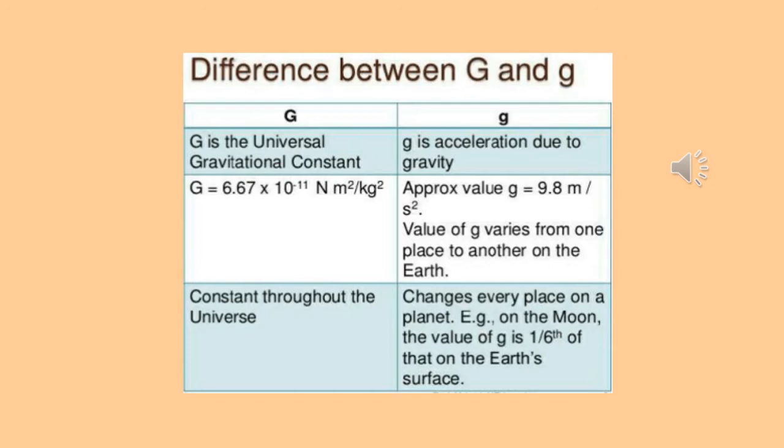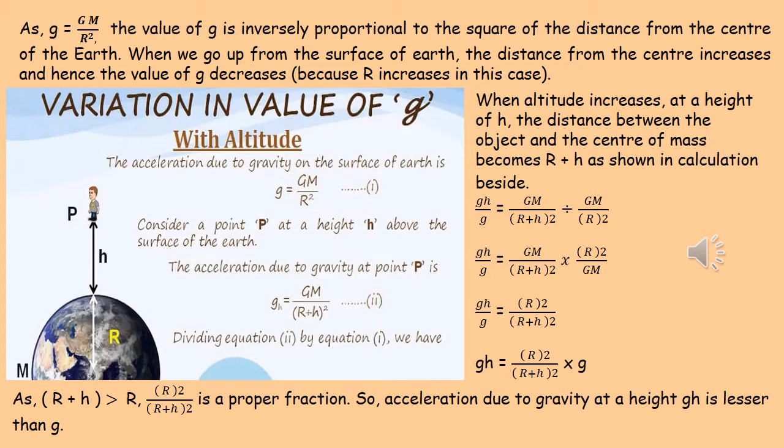Capital G is a constant, a universal gravitational constant. It is constant throughout the universe, wherever we go, whichever planet or satellite we go. But the small g value changes from place to place. For example, on the moon, the value of small g is 1/6 of that of the Earth's surface. The value of acceleration due to gravity also varies with altitude to some extent.